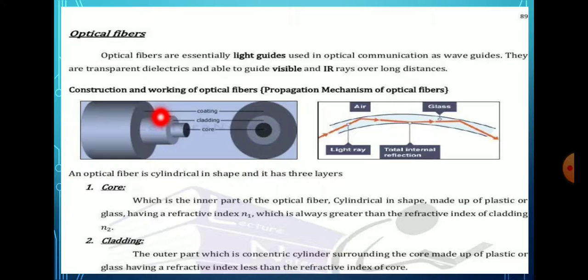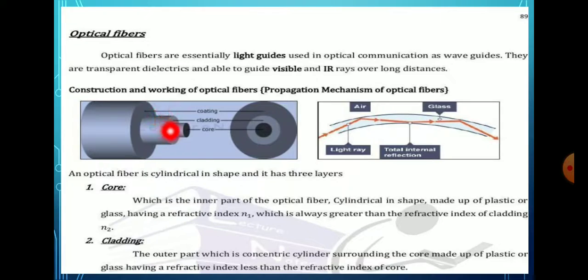Many such fibers, each protected by an individual jacket, are grouped to form a cable. A cable may consist of several hundred such fibers.